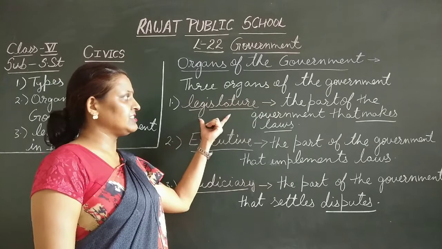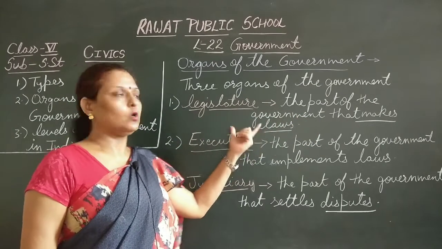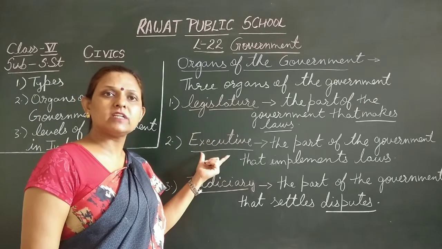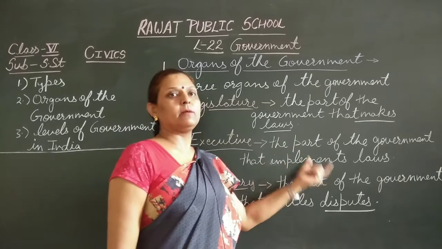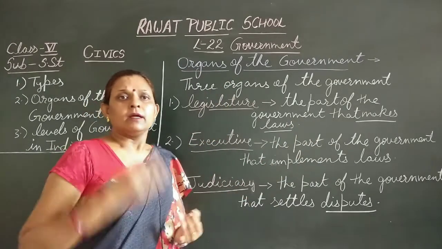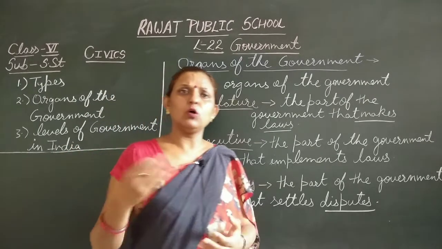Now again, there are three organs of the government. First is the legislature. The work of the legislature is to make laws. Laws are made in the legislature. Now the executive: the work of the executive is to implement these laws which are made in the legislature, and it is done through our Prime Minister, President, Governor, Council of Ministers, or Chief Minister.